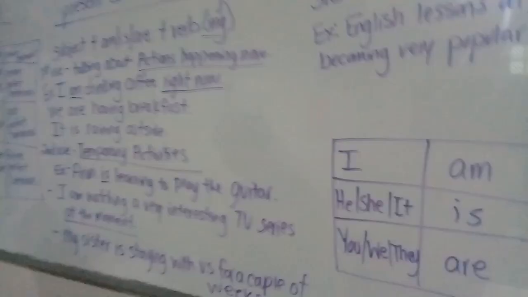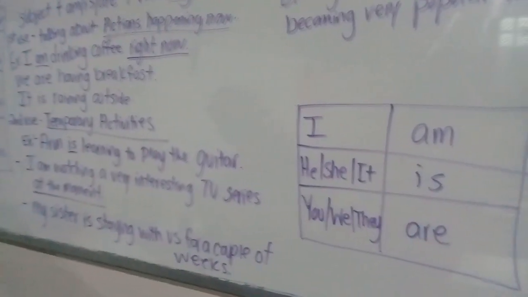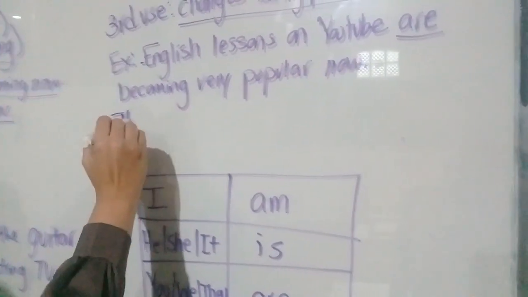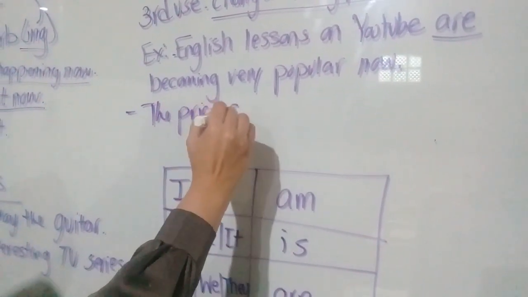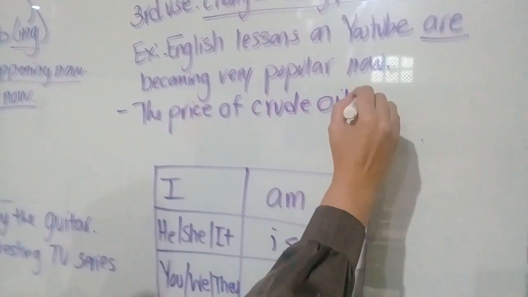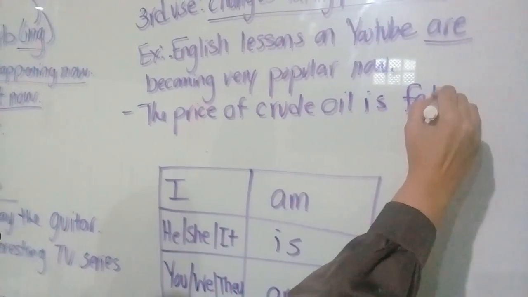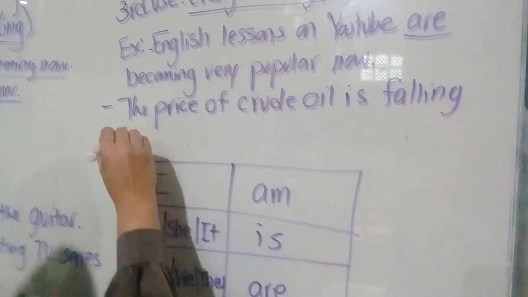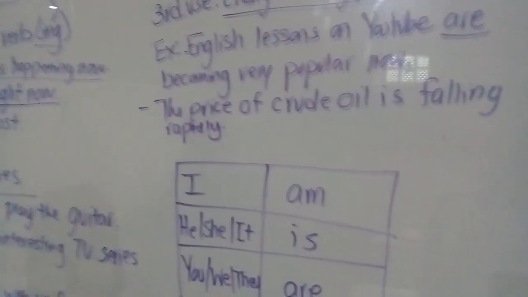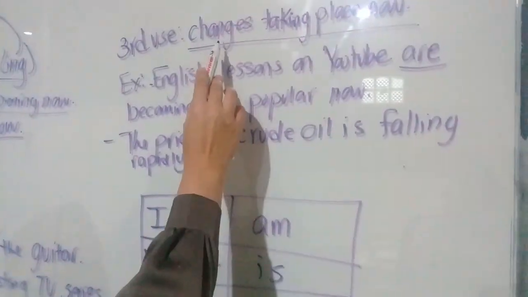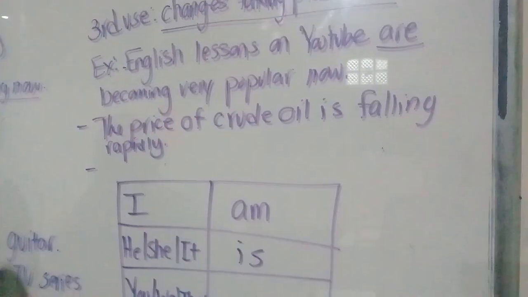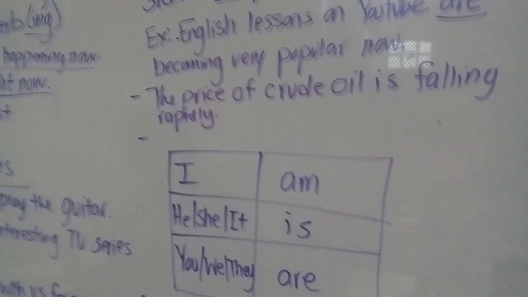The third use. How about the price of crude oil is falling rapidly? Okay, the price of crude oil, it is changes that are taking place now. Changes that are taking place now. This is very important that you understand.